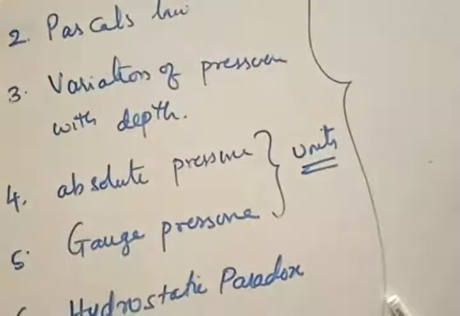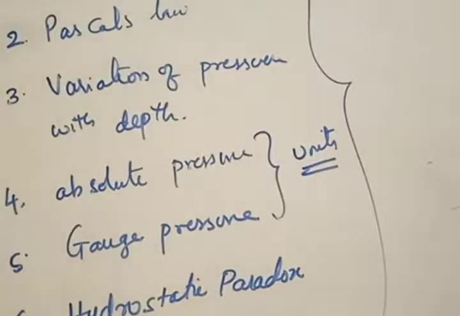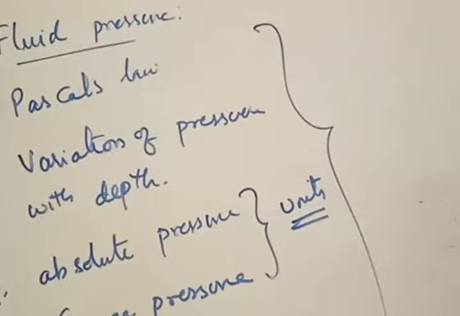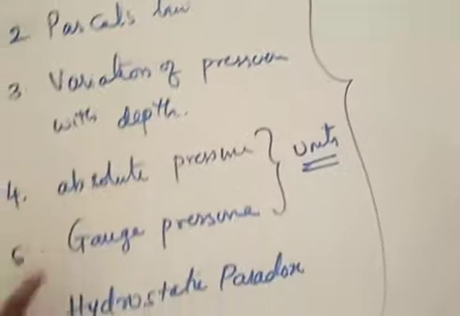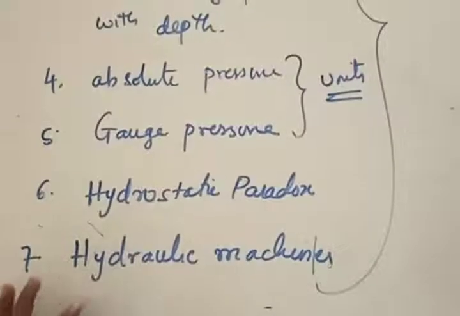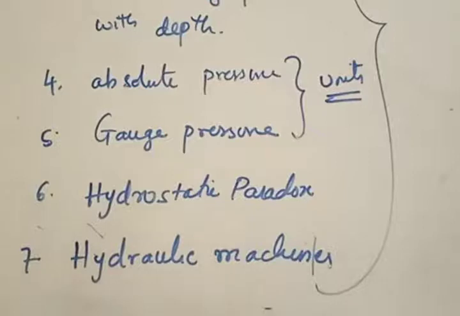So is the concept clear so far? Two points I have explained. One is the concept of fluid pressure, and the two different types of fluids we are going to study. The various aspects you are studying now, Pascal's law, variation of pressure with height, absolute pressure, gauge pressure, hydrostatic paradox, hydraulic machines, or the different devices we use to measure the pressure at a place, are all purely based upon which branch? It is the first branch of fluids called fluid statics. Static fluids means fluids are assumed to be at rest.